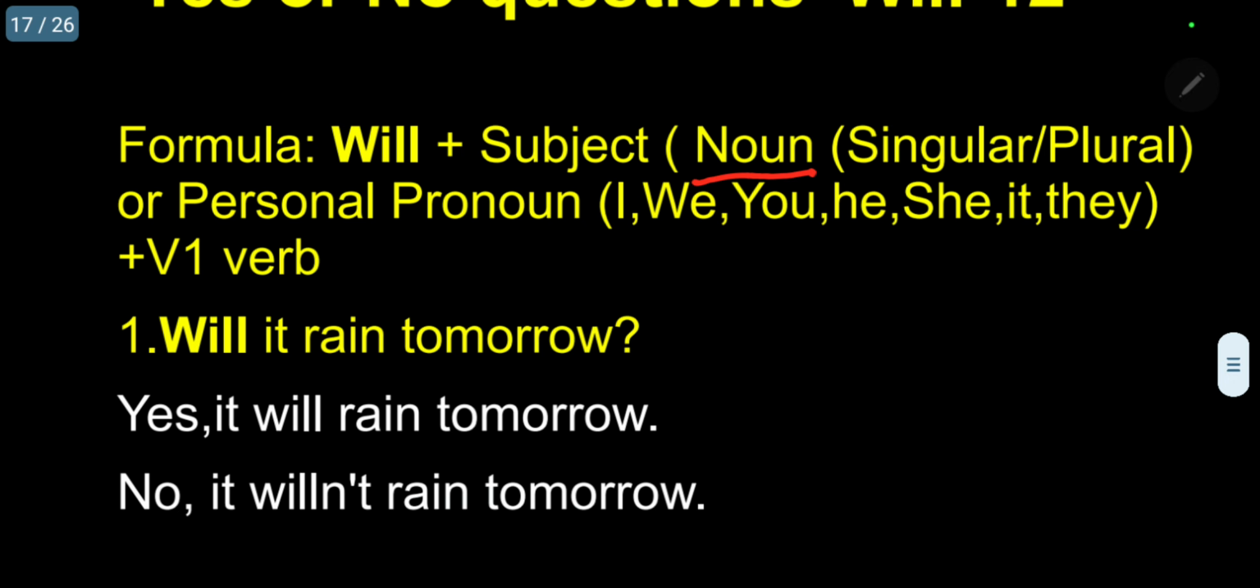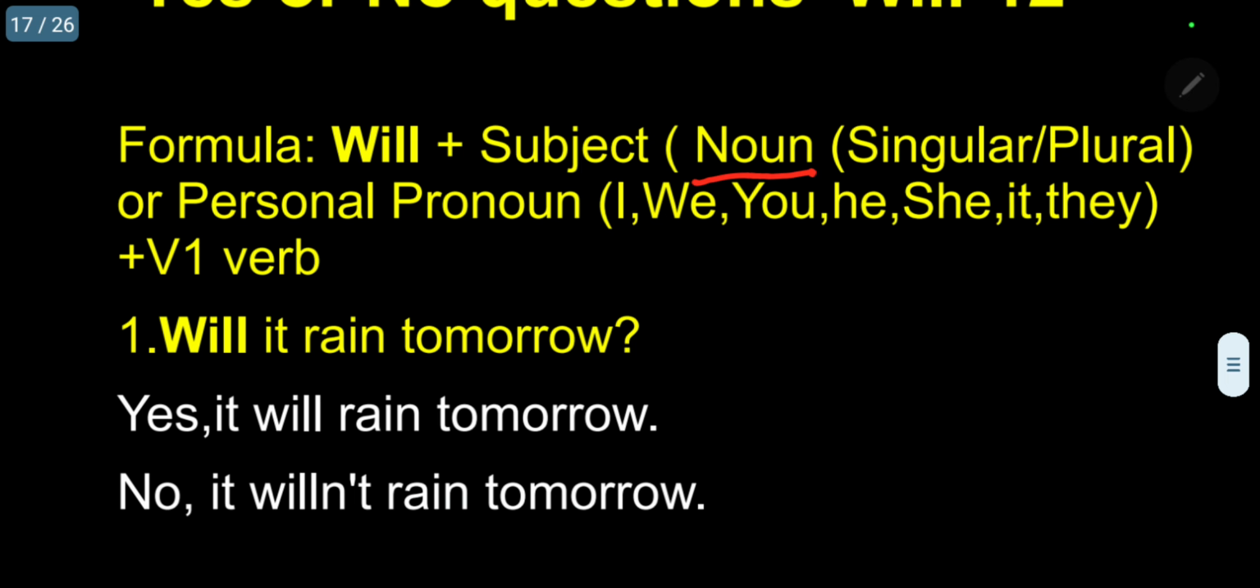I will, we will, you will, she will, he will, it will, they will. So "will" does not change, whether the noun is singular or plural, or the same personal pronouns: I, we, you, he, she, it, they. If you want a specific noun, Rama will sing a song, Sita will dance tomorrow. Like that we can. That is very, very important.